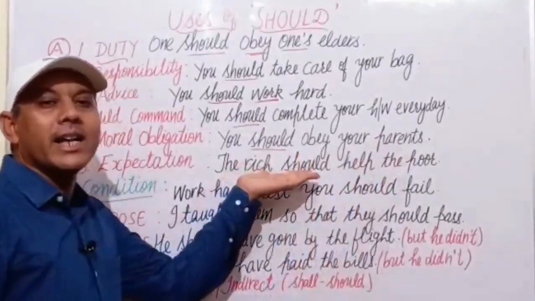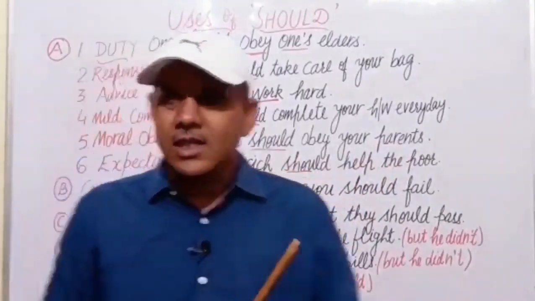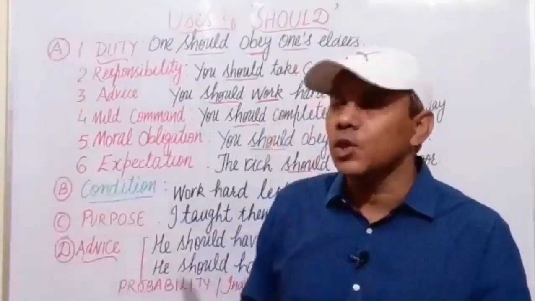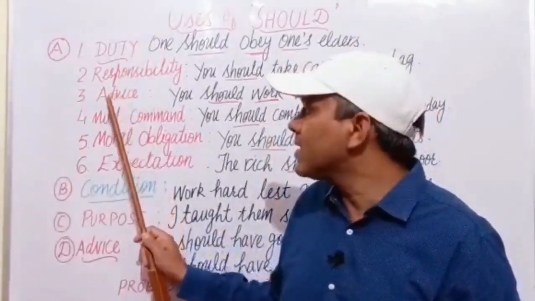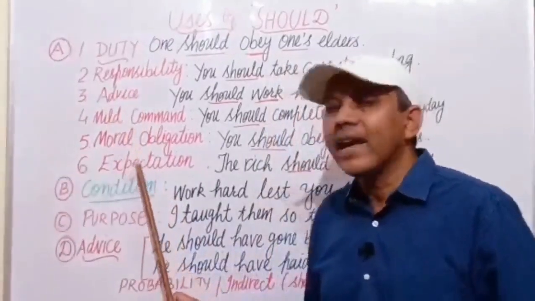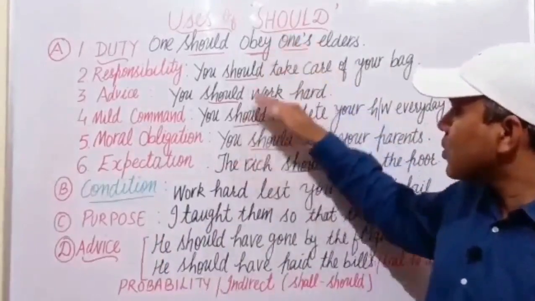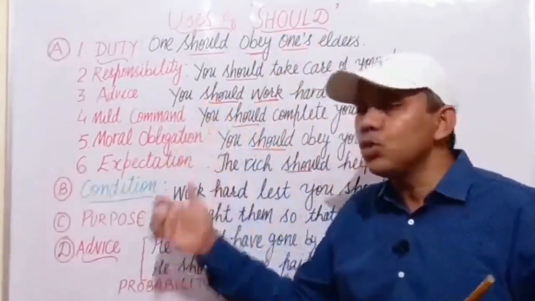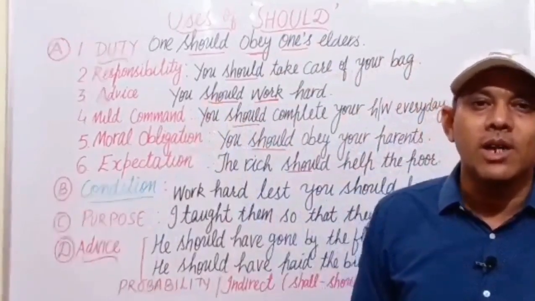This is our expectation. This is the one group of sentences in which should is used for duty, responsibility, advice, mild command, moral obligation, and expectation. You have to write at least 2 sentences of each category to have a good command over the use of should as a modal verb.